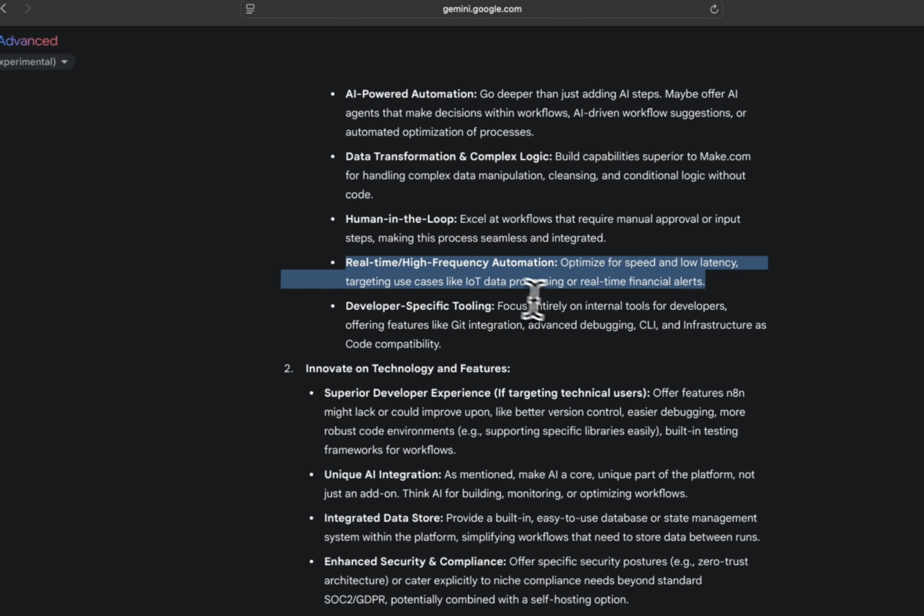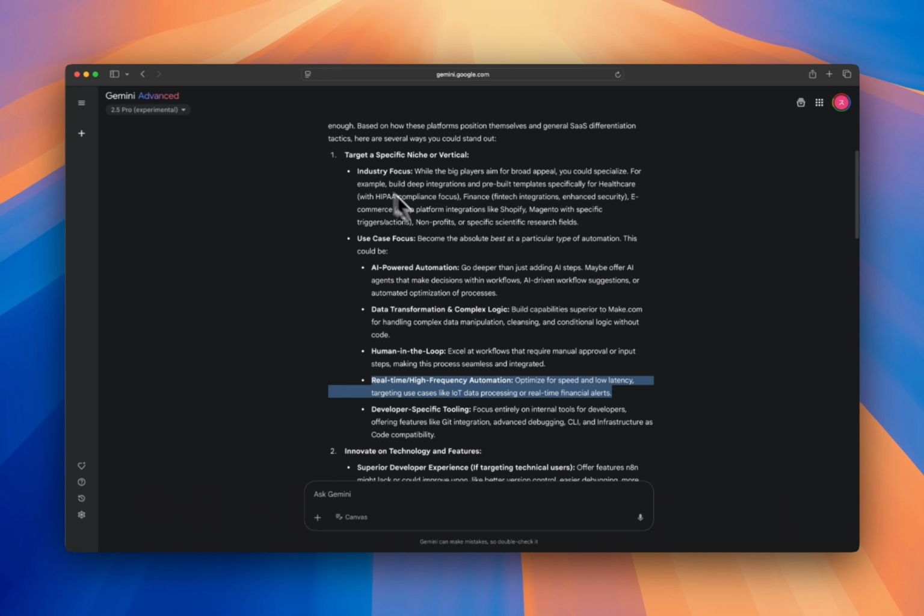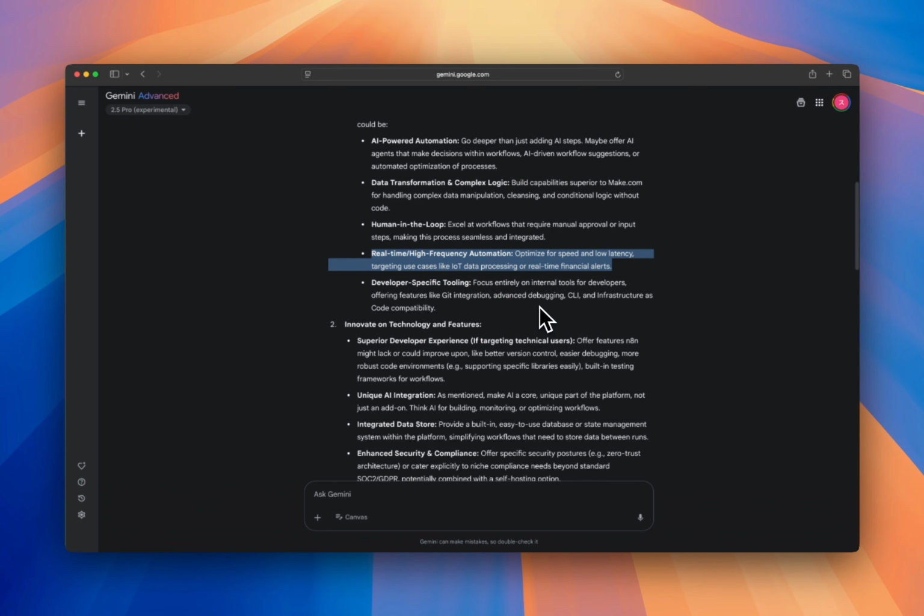Okay, I think this one is very interesting. Real-time high-frequency automation, essentially, I think it's saying that we want to optimize for speed and low latency. What kind of idea it gives me is that we can optimize, because it says IT, right? It would be an interesting use case to have this type of workflow working within very specific, let's just say, low powered environments where we don't have a lot of power to actually run the entire workflow. So the optimization might be something that we can differentiate. As it says at the top here, that would be a very industry specific problem. So this is interesting.